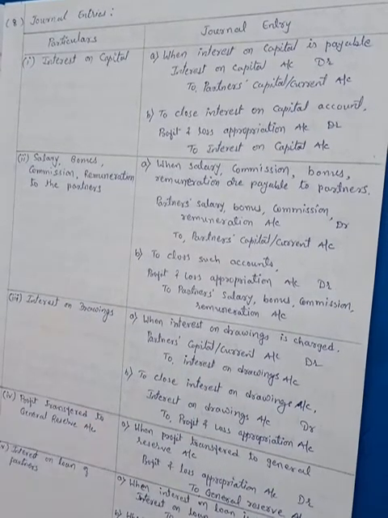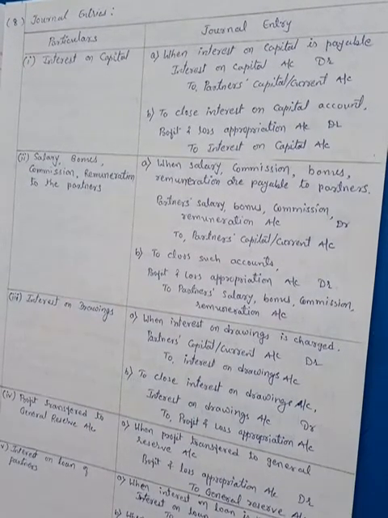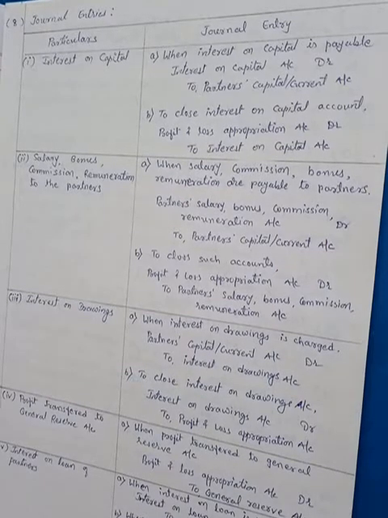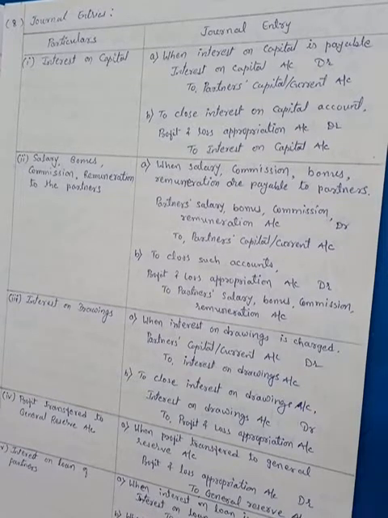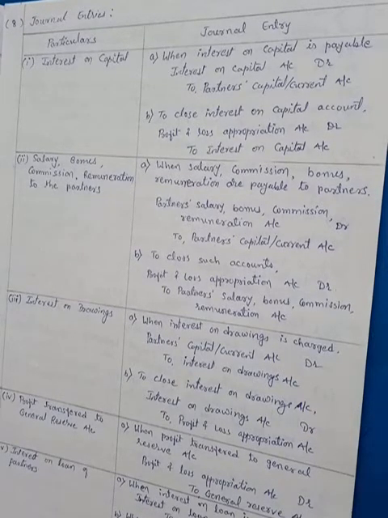Then the next one is interest on drawings account. We know that the firm is going to charge interest on drawings from the partners, so the firm is going to receive that money from the partner. For the firm it is a receivable amount, an income from the partner, but it is still not received, so the partner becomes a receiver over here.